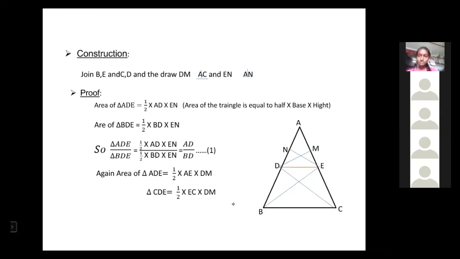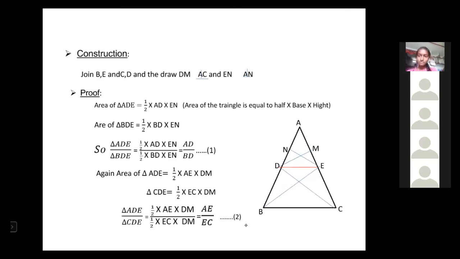Okay, sir. Now divide this first by second. Again, triangle ADE by triangle CDE: half into AE into DM by half into EC into DM. Half gets cancelled, DM is common and gets cancelled. AE by EC remains. Let us assume this is the second equation.